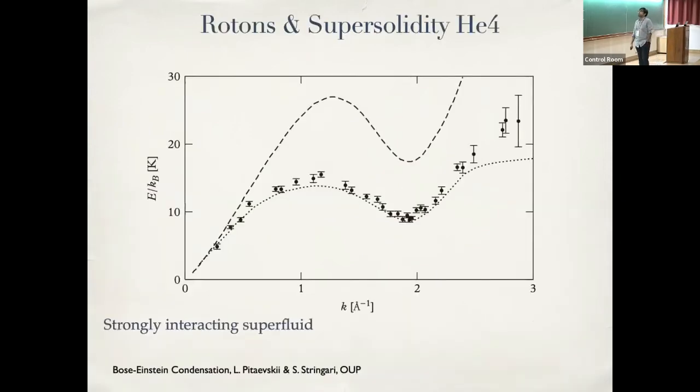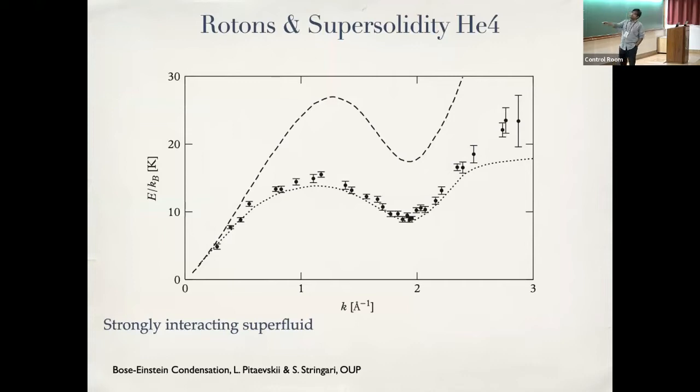Okay. Since I talked about rotons and supersolidity, let's go to the mothership, or the mother lode of this stuff, which is superfluid helium. Helium-4 is one of these very rare natural objects which, even at extremely low temperatures, doesn't solidify. Instead, it goes into this exotic state, which is a superfluid.